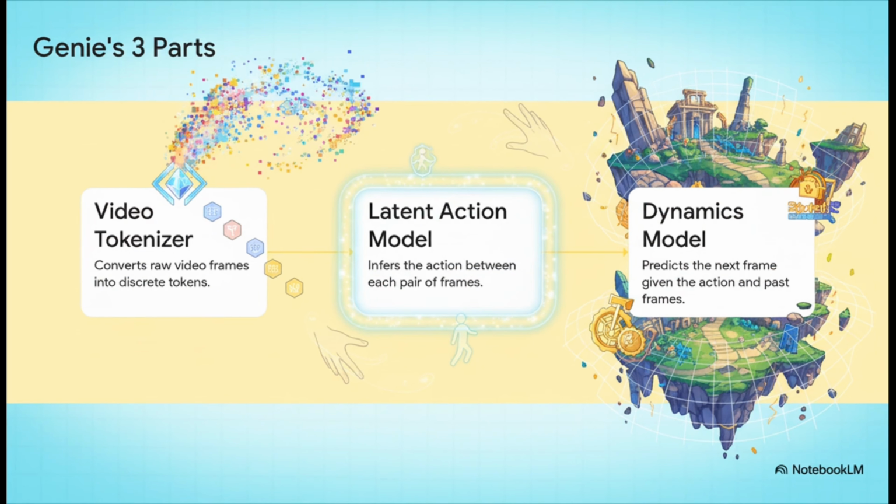So here's the breakdown. Step 1, a video tokenizer looks at the video and basically boils it down to the most important bits of information. Step 2, and this is the clever part, a latent action model looks at 2 frames and figures out what action must have happened in between them. And then step 3, a dynamics model takes that action and predicts what the next frame should look like.